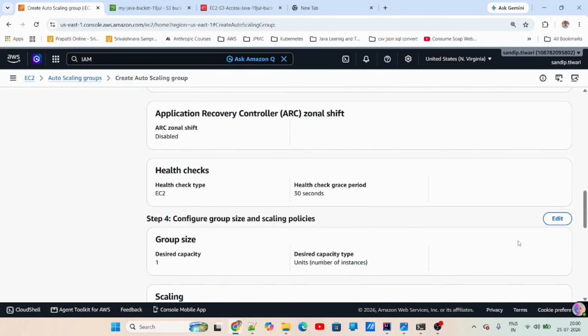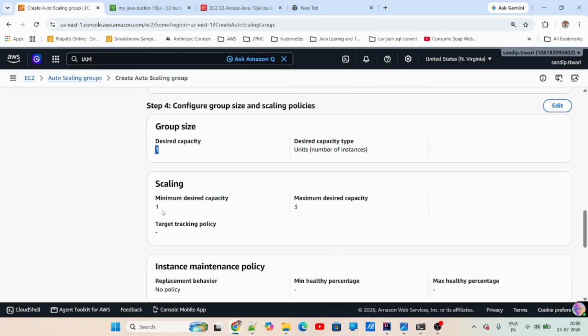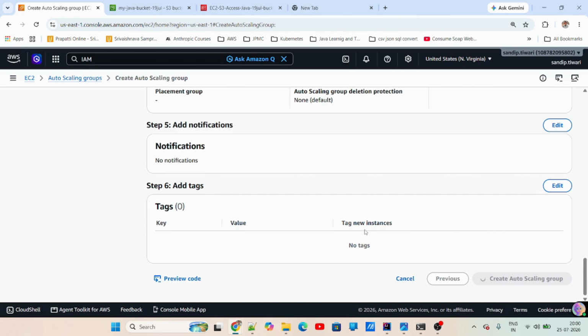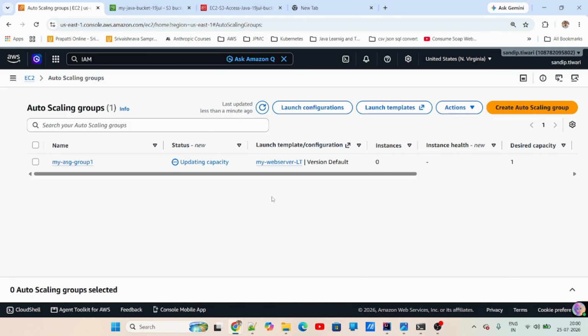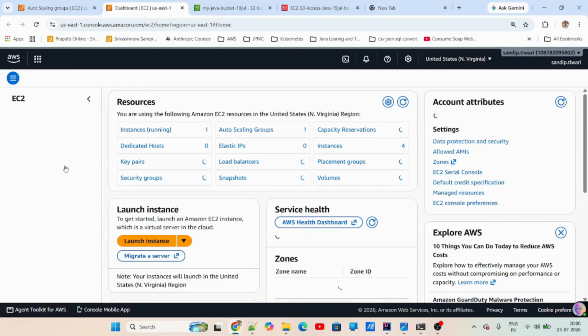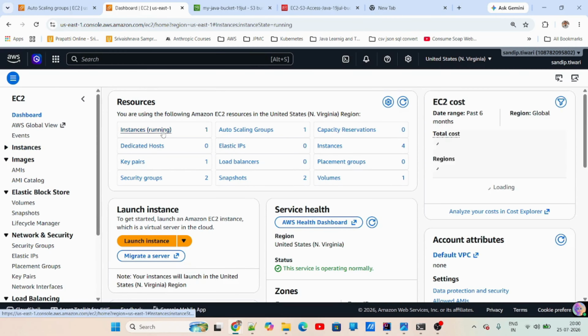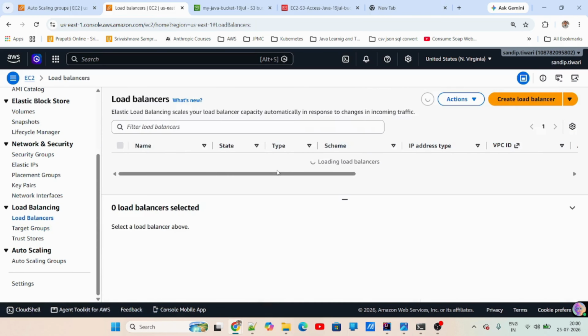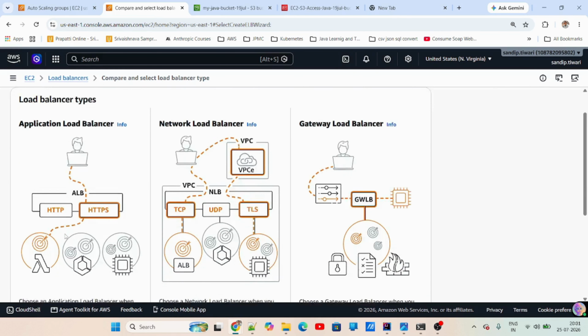I'm just going to check the desired capacity is 1, minimum is 1, maximum is 3. Here I would go and create the auto scaling group. As you can see, as soon as I did this, it will immediately launch one instance. There is one instance which has started. Now, in between, what I'll do is create a load balancer. Let me create a load balancer.